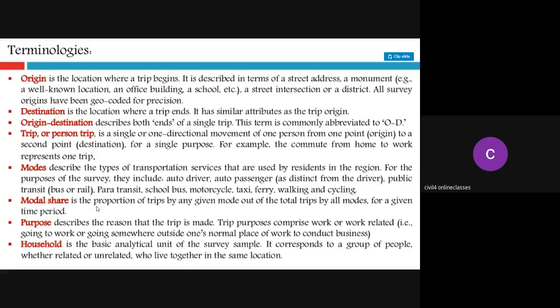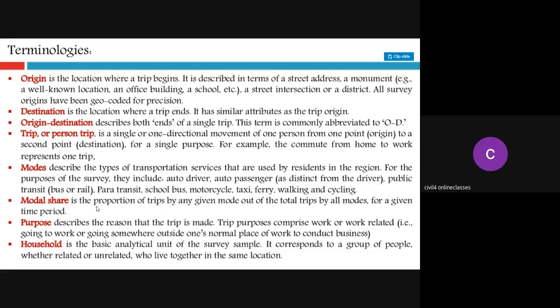Next one is your household. Household is the basic analytic unit of the survey sample. So if you want to make a survey of origins and destinations of different people, the basic unit of the survey is your household. Someone may come to your home and inquire how many people are there in your home and what places you are going.